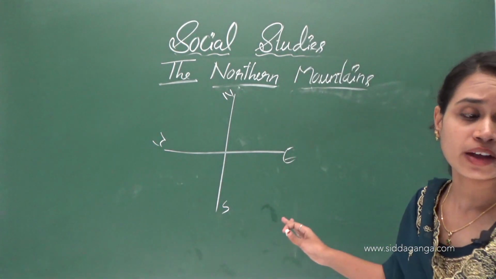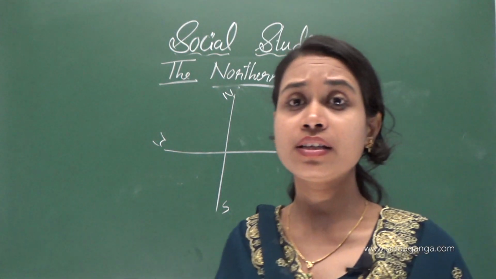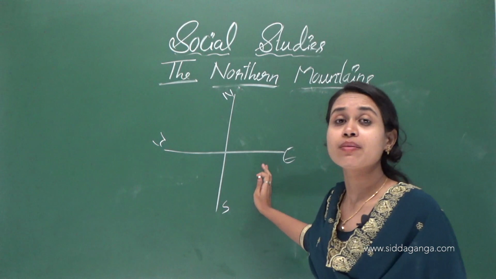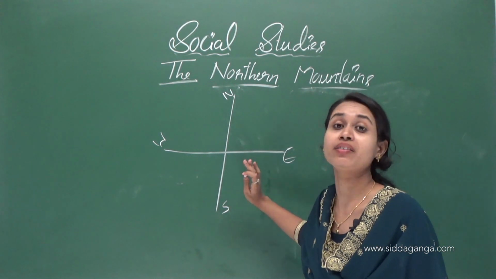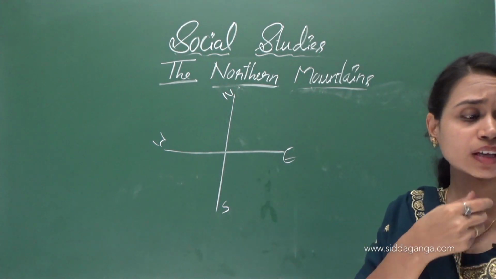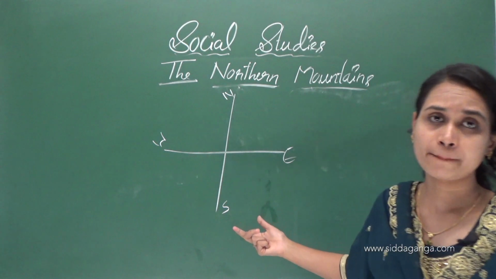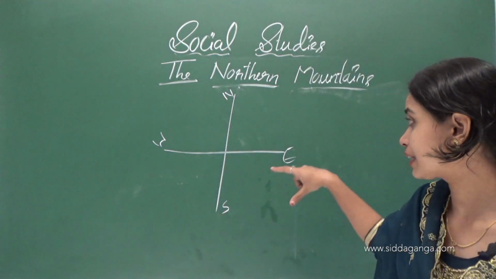People in these states have their own custom, dress, and language. In this part, people have their own language, custom and dress style. Okay. So here, first one is Arunachal Pradesh. Arunachal Pradesh is the largest state in the northeast.